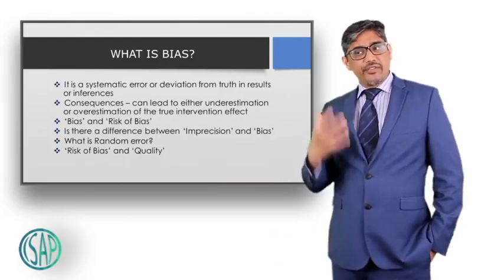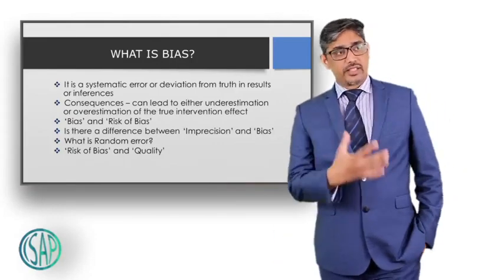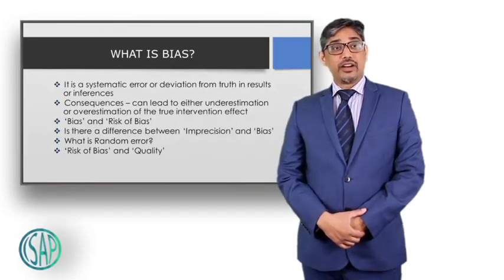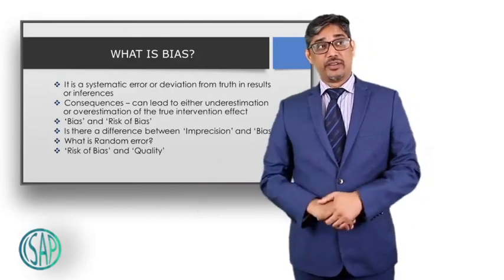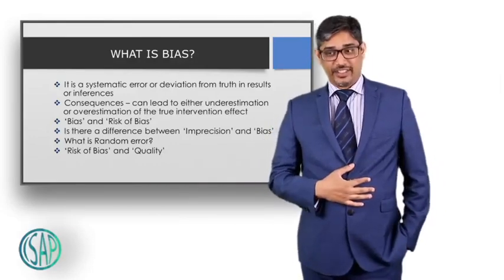So my next question goes to Varun. Is there any difference between imprecision and bias? Yeah, so imprecision is a random error, whereas bias is a systematic error. So what is random error, Varun? So I think that random errors occur at various points randomly, and the amount of error can vary each time. Okay, so the random error is not regular. A systematic error happens every time you measure. Is that correct? Yeah, that's correct.